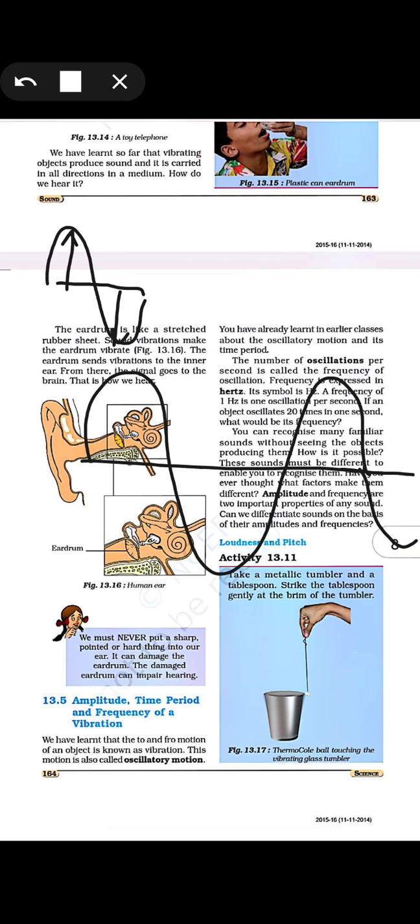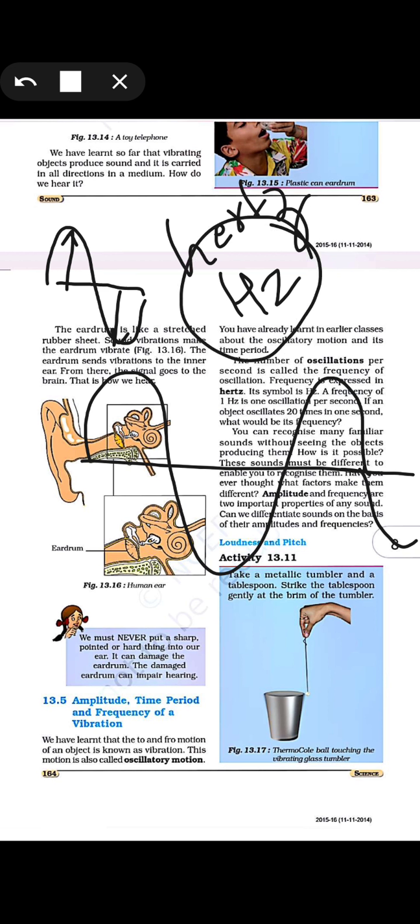That means the number of vibrations or the number of waves considered in 1 second, that is, how many waves travel in 1 second, is considered its frequency. So frequency is the number of oscillations or the number of waves in 1 second. This oscillation has its frequency and its unit, like we measure length in meters or weight in kgs or grams. Similarly, here the frequency is measured in hertz, written as Hz. So one oscillation in 1 second is given as hertz.